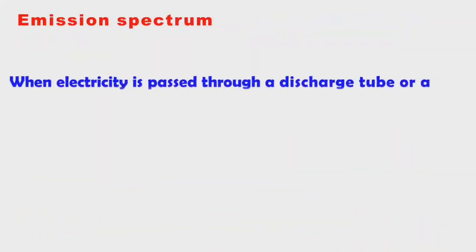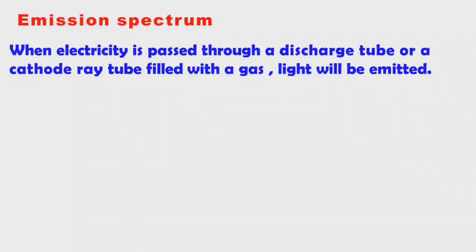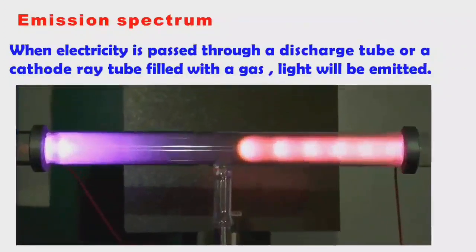Emission spectrum. When electricity is passed through a discharge tube or cathode ray tube filled with gas, light will be emitted. Here we can see the discharge tube, or cathode ray tube. It is filled with gas. When electricity is passed through the discharge tube, light will be emitted.